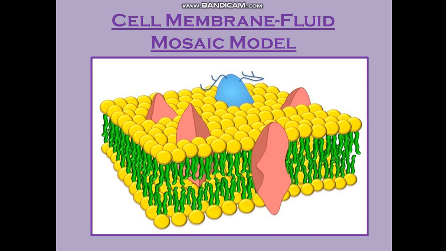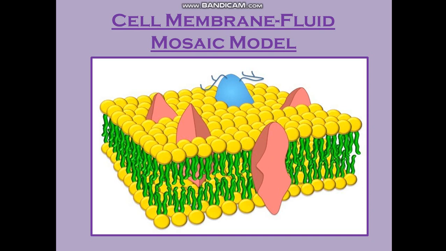You can see pink and blue things here, pink things embedded here, blue things embedded here. These are all proteins, extrinsic and intrinsic, I'll tell you. And these yellow ones, these floating ones which are visible here, are also proteins. This is a special model of cell membrane which we call the fluid mosaic model.